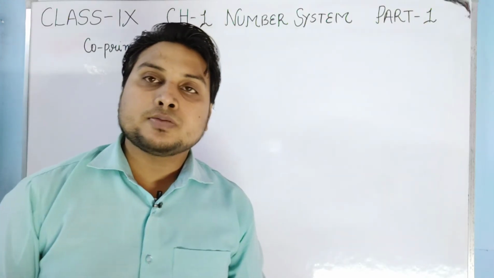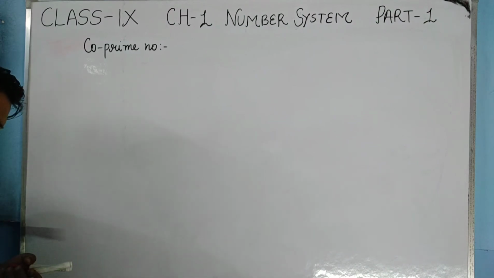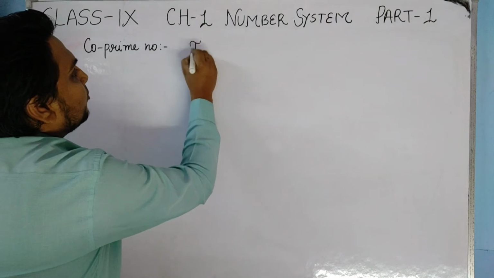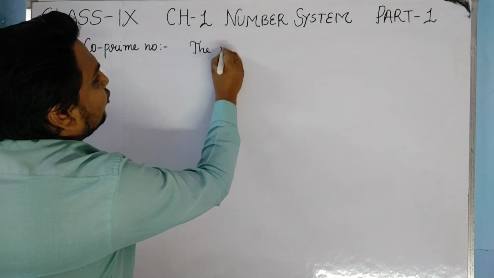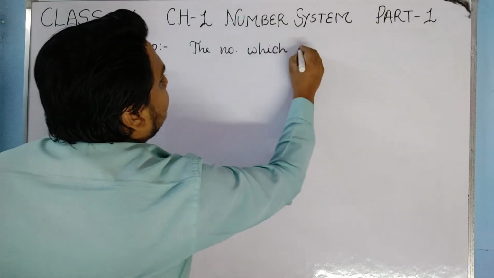Now the next heading is what? The next heading is co-prime numbers. So what are co-prime numbers? In the definition of co-prime numbers, the numbers which are